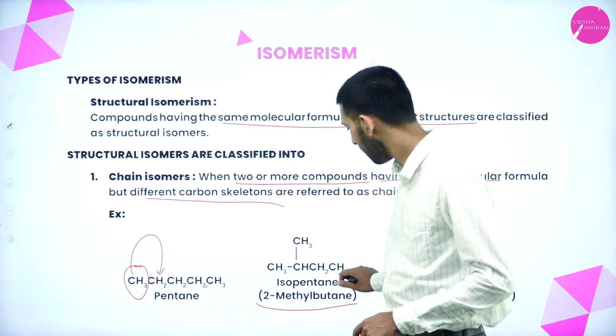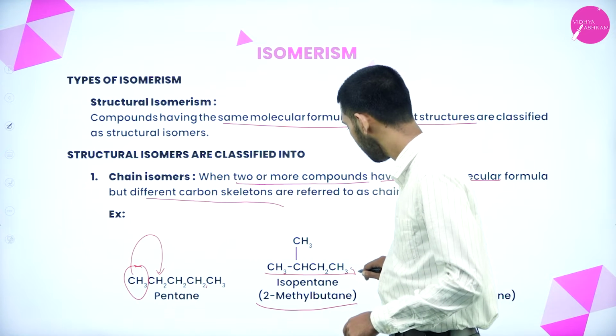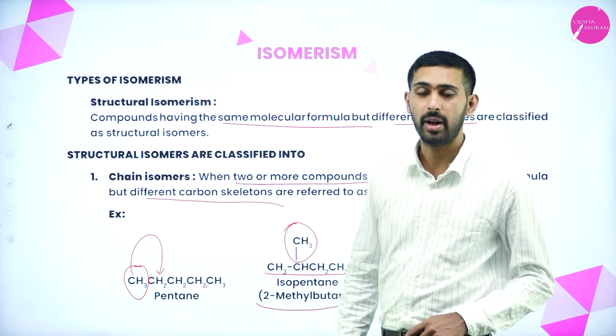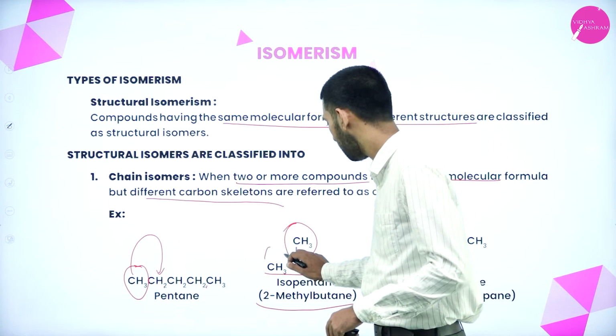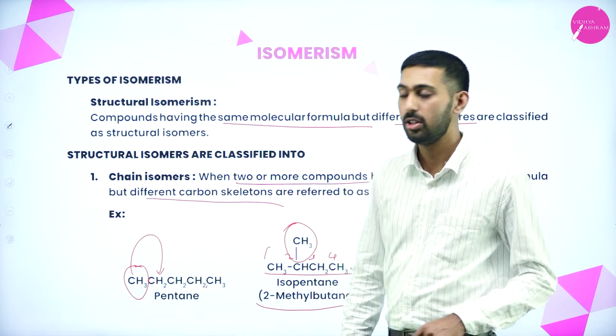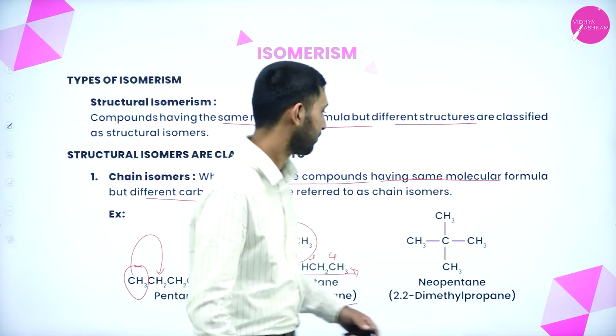What is the name of this compound now? 2-methyl-butane. Here the parent chain is 4 carbon atoms. The largest chain is the parent chain. For that, which one have you substituted? Methyl group. At which position? Second position. For the second carbon, you have substituted a CH3 group. 2-methyl-butane. Okay, now let us take another example.